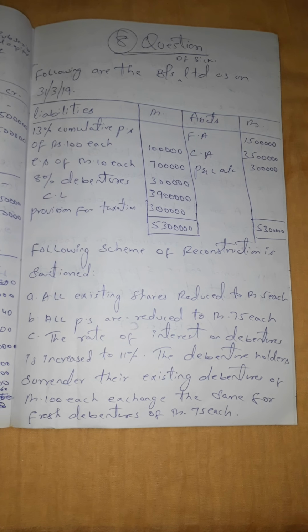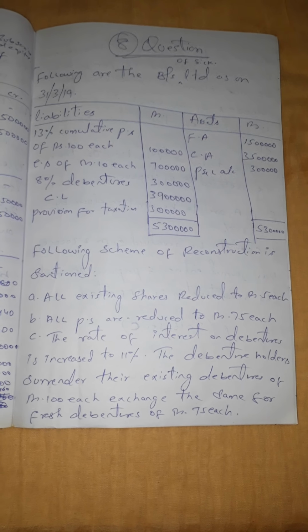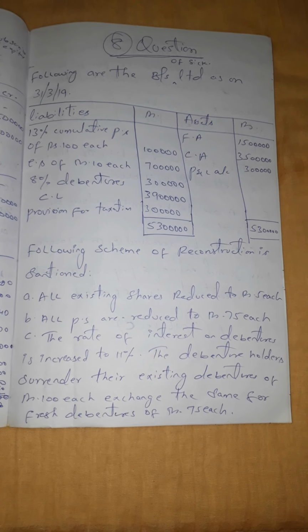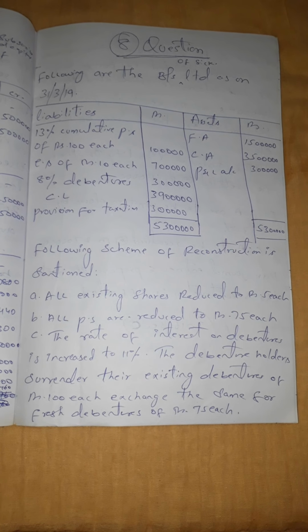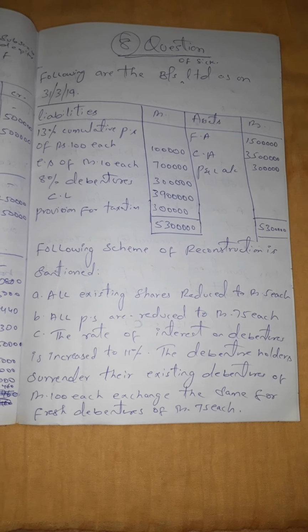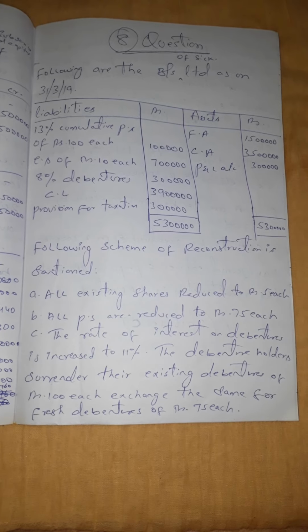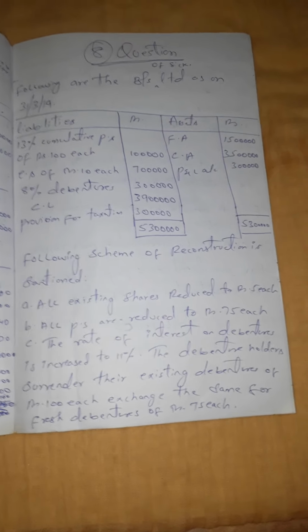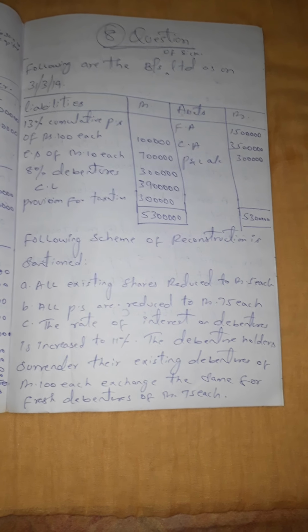Next, they have given that all preference shares are reduced to rupees 75 each. So earlier the value of preference shares given in the balance sheet was 1 lakh, and the value of each share was 100 rupees. But now the value of the preference shares is reduced to rupees 75 each.